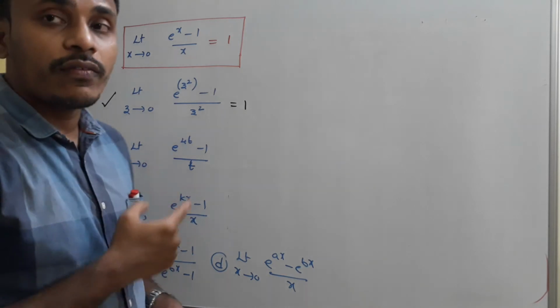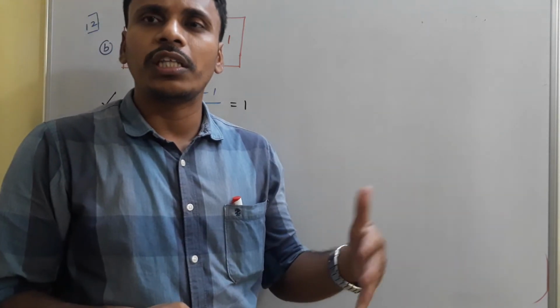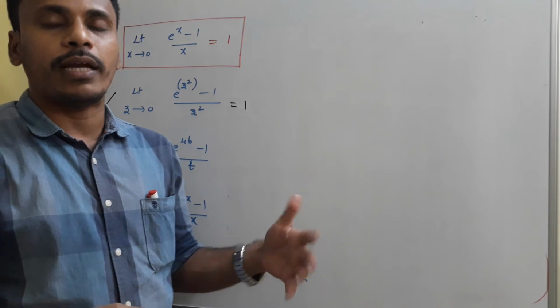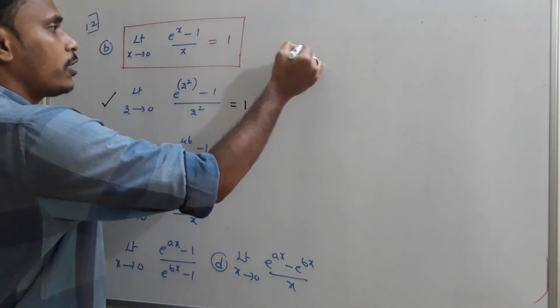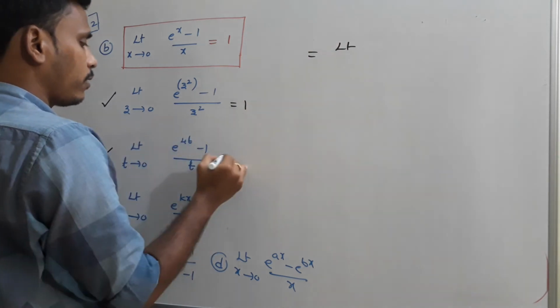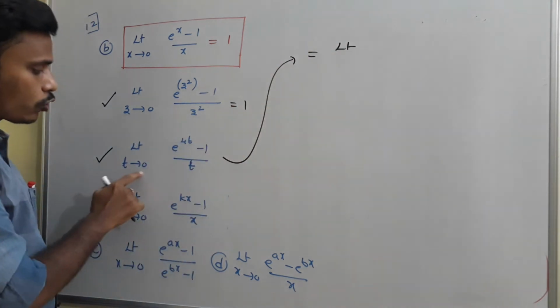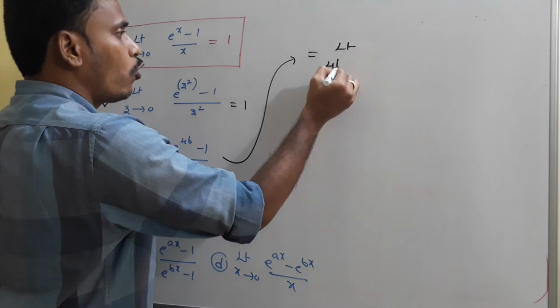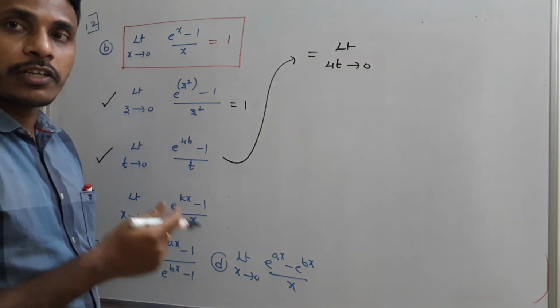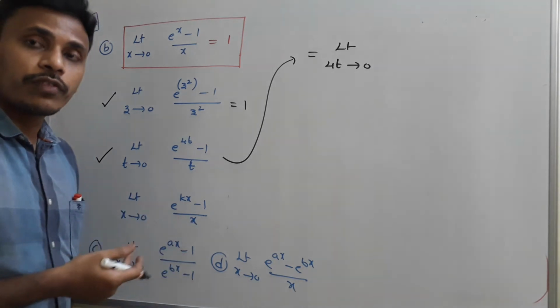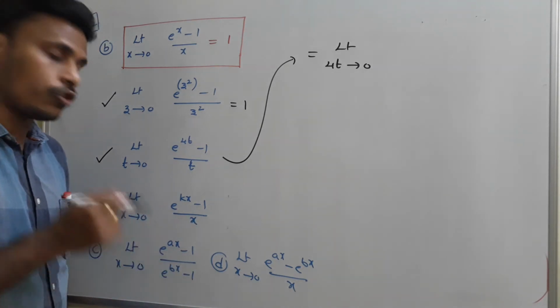Since t is very near to 0, 2t, 3t, 4t, 5t, any number when multiplied with t is again 0 only. So this problem can be written as limit 4t tends to 0. Since t is very near to 0, 4 times that t is also very near to 0 only.